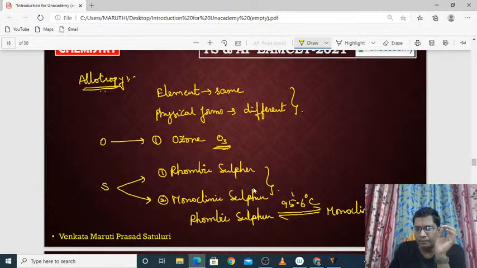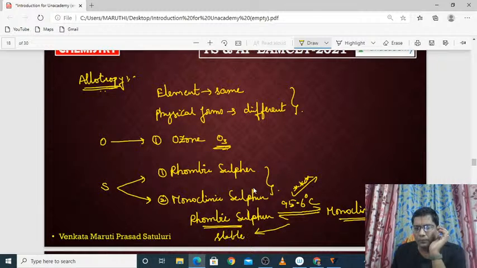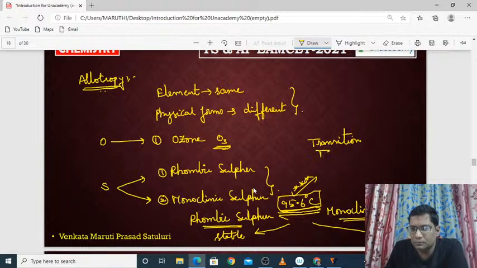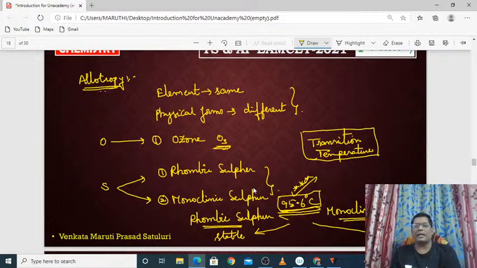Very important it is: 95.6 degrees Celsius. At this temperature only, rhombic sulfur converts to monoclinic and monoclinic sulfur converts to rhombic sulfur. Below and above this temperature, one of them is more stable. At 95.6 degrees Celsius, both sulfurs are stable. This temperature is called the transition temperature.